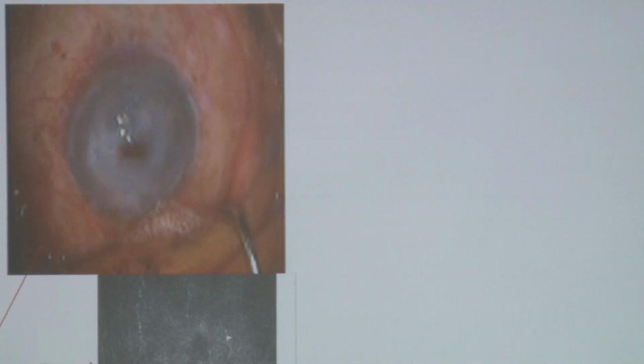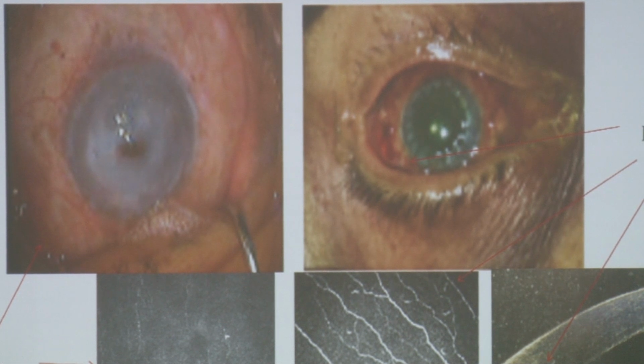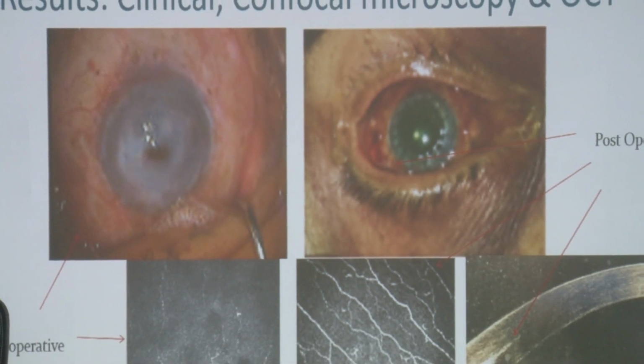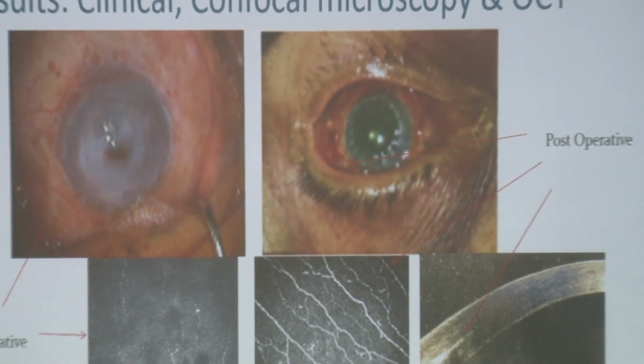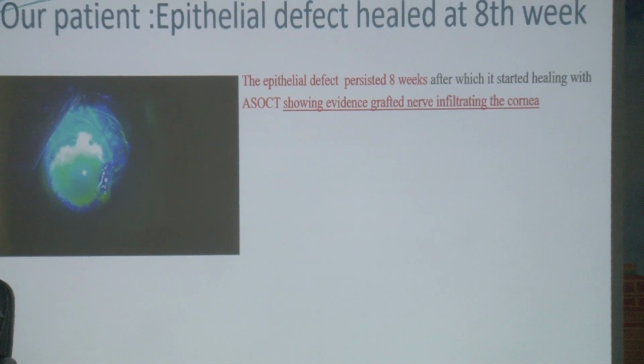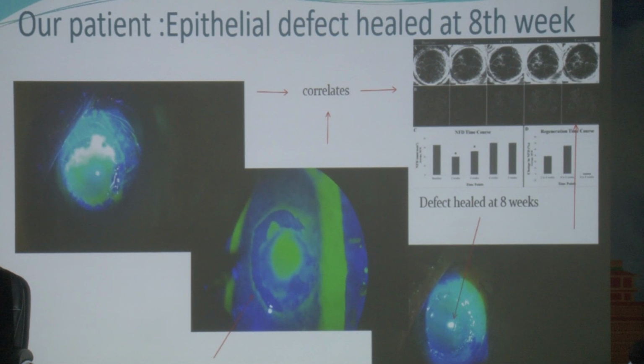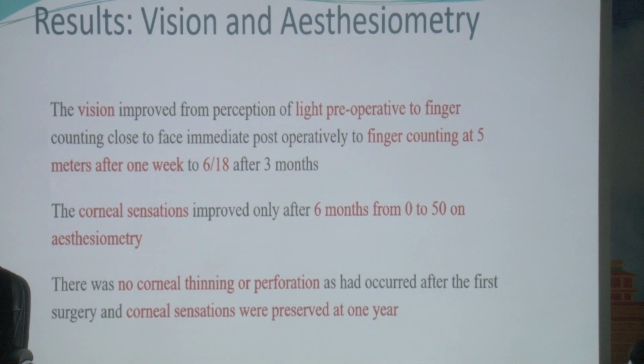So this is how the pre-operative picture was, and then 8 weeks later, we found the cornea quite clear. The epithelial defect was no longer there, and the nerves had also grown on OCT as well as on confocal. So this is pre-op. This is 4 weeks later, the epithelial defect healing well, and 8 weeks later, it is completely healed. And this compares well with other studies also.